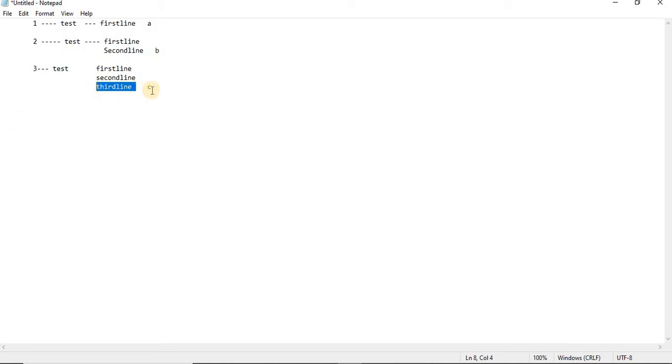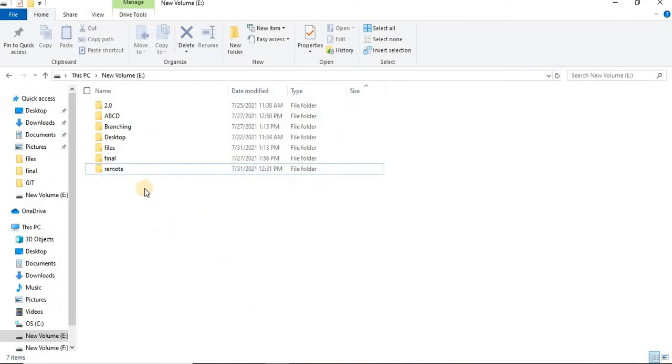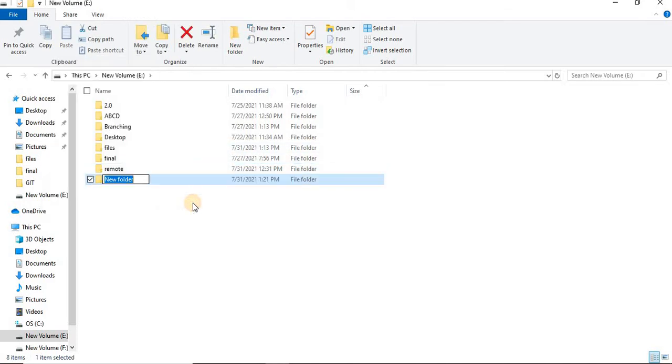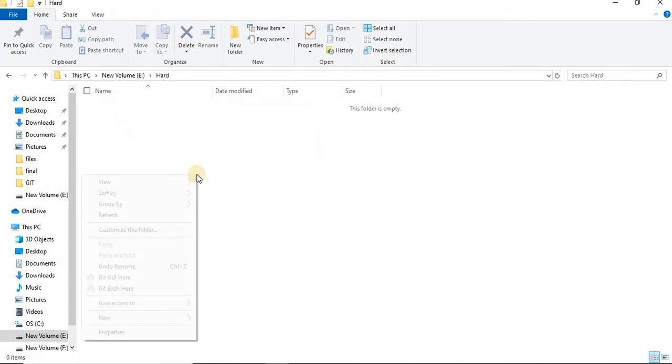In reset, we actually have three types of reset. One is hard reset, next one is soft reset, next one is mixed reset. Let us see how these three can be used in a real-time scenario. For that, let us see hard reset first. Let's say hard reset.